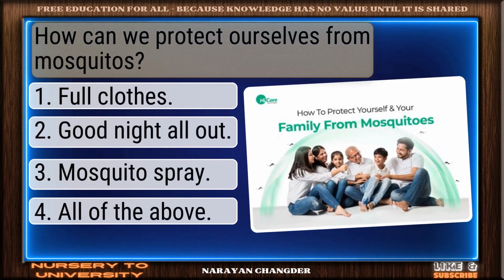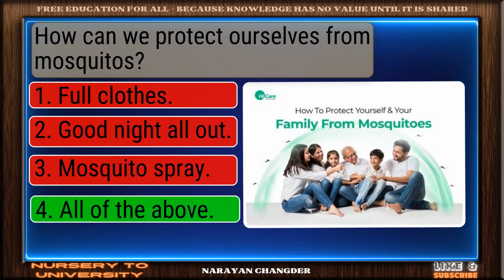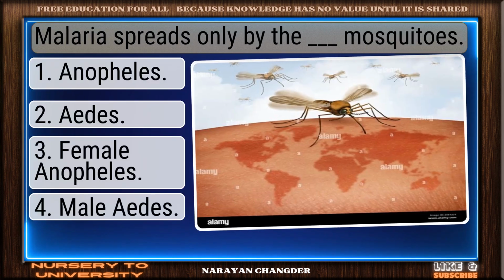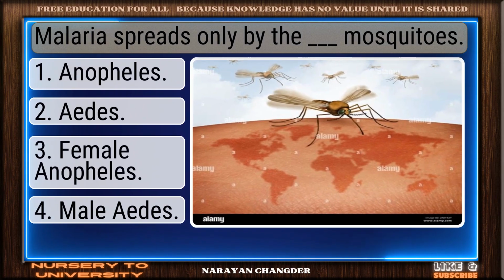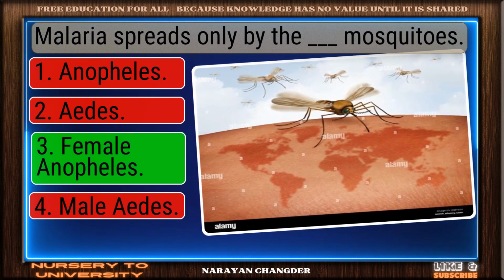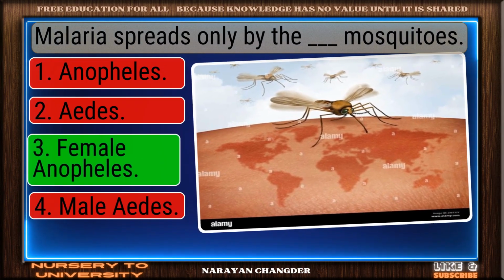How can we protect ourselves from mosquitoes? Good thinking. All of the above is the right answer. Malaria spreads only by the dash mosquitoes. Great thinking. Female Anopheles is the right choice.